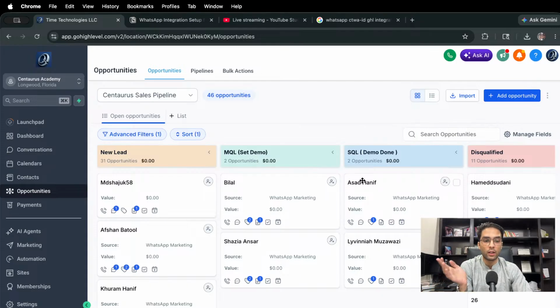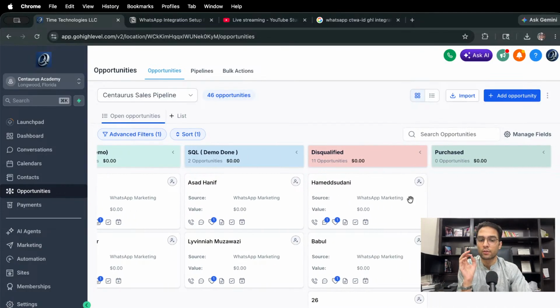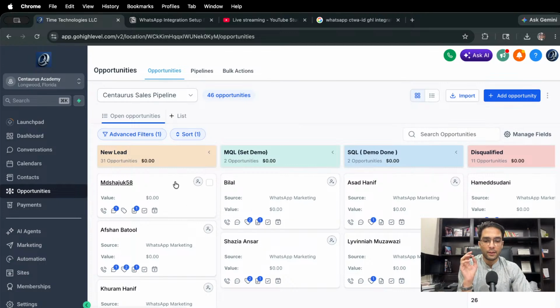And obviously, once these people, well, it's been just 2 days, are going to be paying, we are just going to move this card to the purchase section, right? This guy who's just now in chat with them, obviously the sales team is going to call them, qualify them, and if they understand that this is the right person, they're going to move them to different cards.